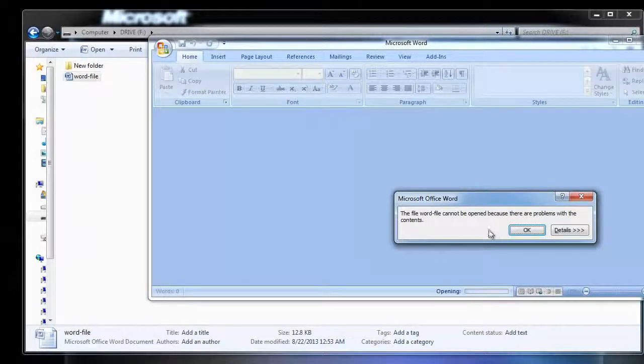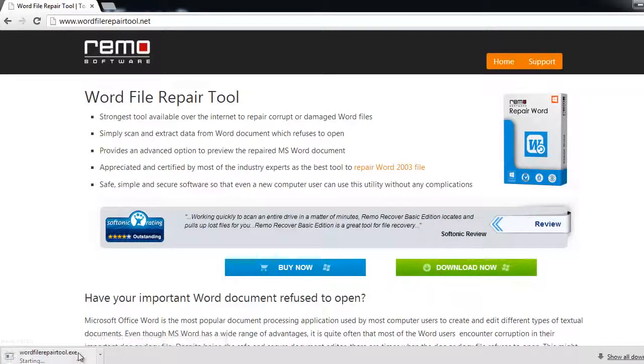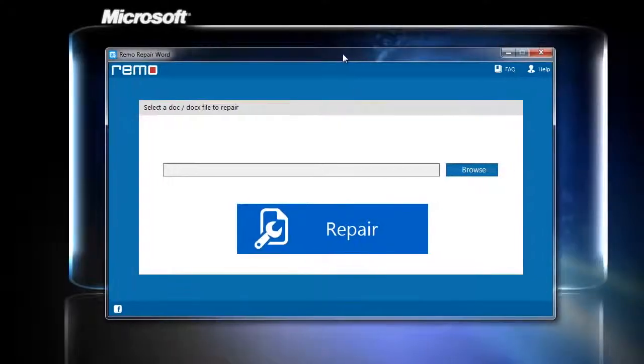Now I will make use of a repair tool to repair my corrupted Word file. To get the tool, open the browser and visit wordfilerepairtool.net. I will download this tool and install it on my computer. Now, upon running the installed tool, this is the home screen.